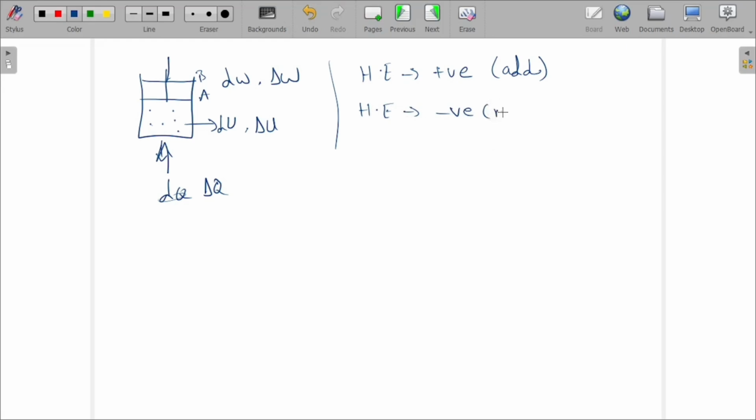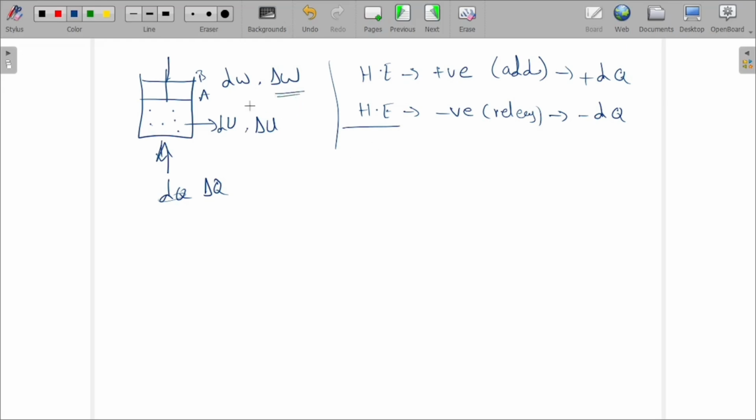So when heat is added it is plus dQ, and when heat is released it is minus dQ. Okay, now check for work done.